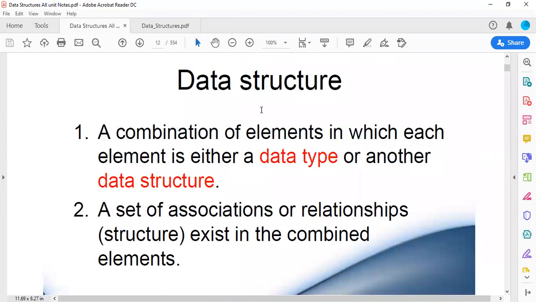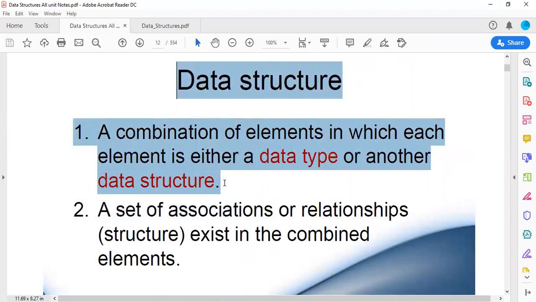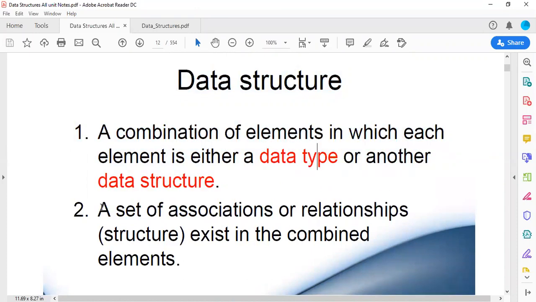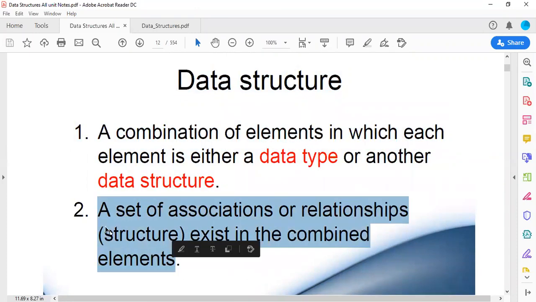So data structure is basically a combination of elements in which each element is either of a data type or another data structure. A set of associations or relationships, that will be your structures, exists in the combined elements.